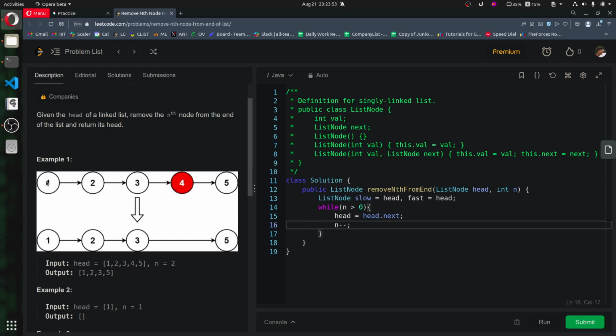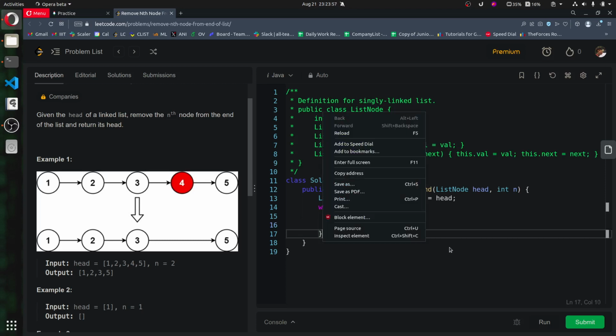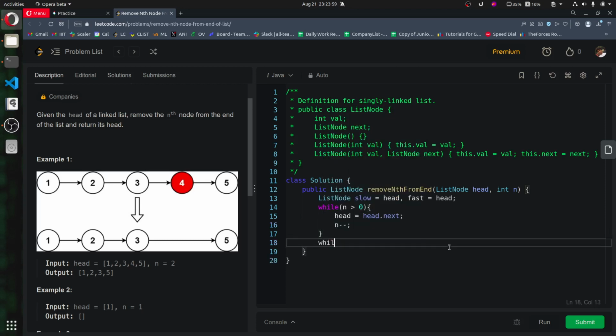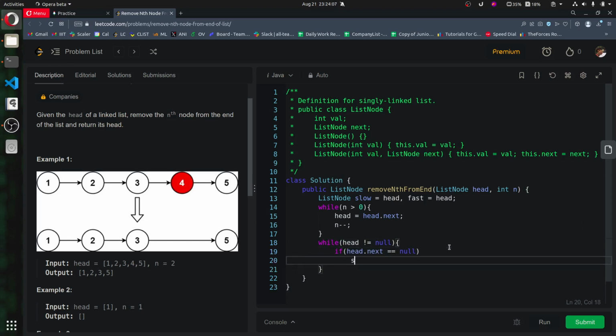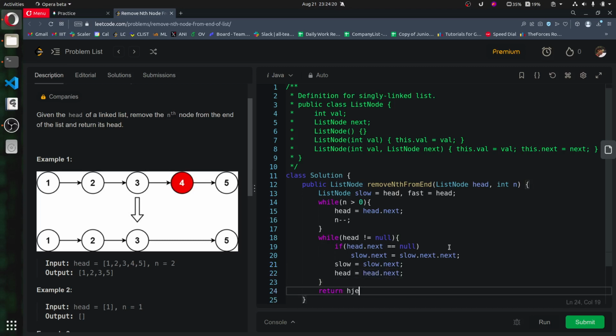In the first iteration, n will become 1, and okay, yeah, it's correct only. So while fast is not null, if fast.next is null, slow.next equal to slow.next.next, and slow equal to slow.next, and similarly fast equal to fast.next, and we will return head.